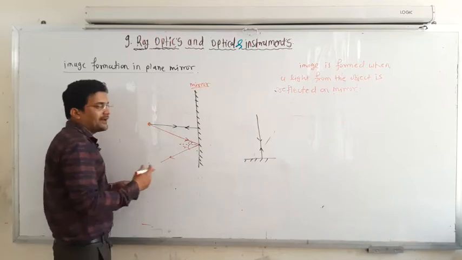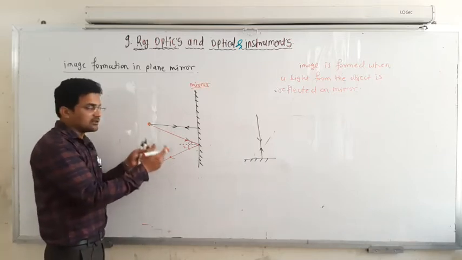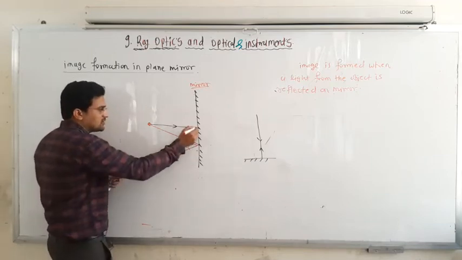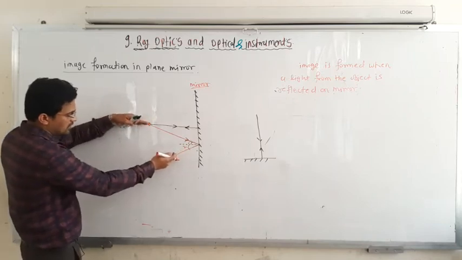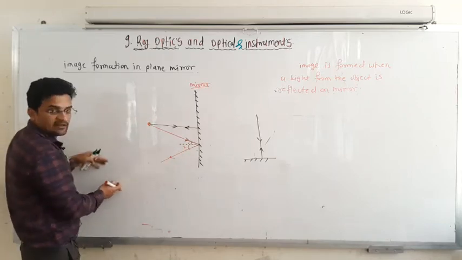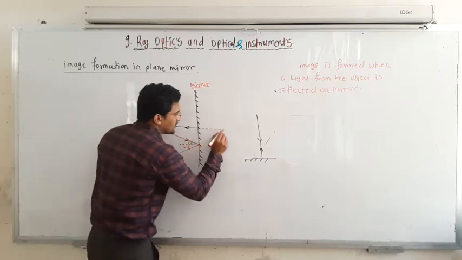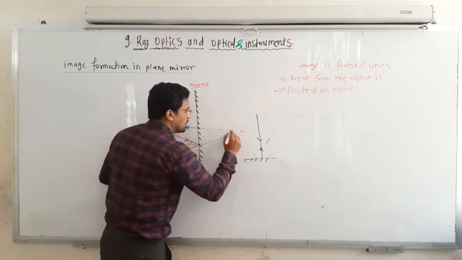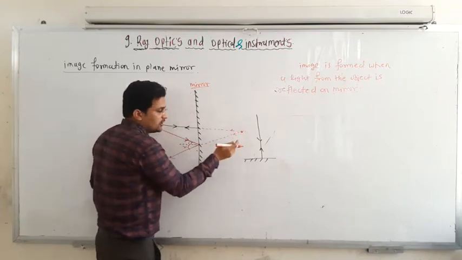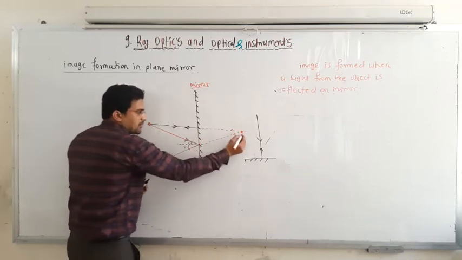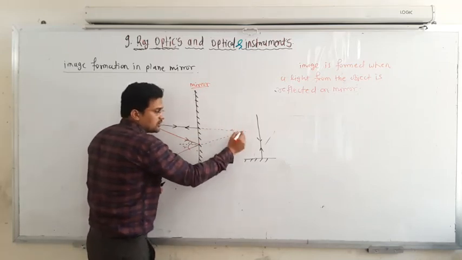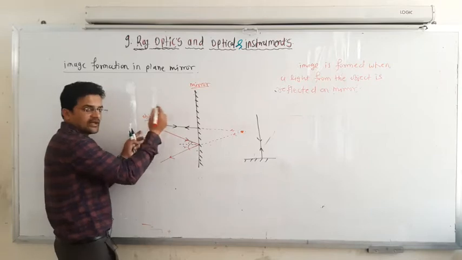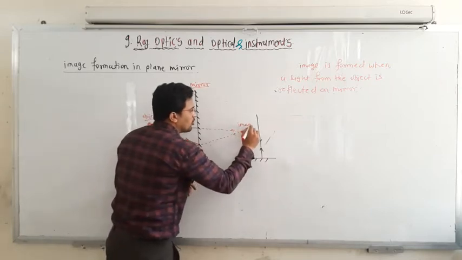To form an image, the rays after reflection should meet each other. But you can see this ray is traveling in this direction and this ray is reflecting in this direction, so they are traveling apart from each other and will not meet anywhere. But if you extend them inside the mirror, you can observe these rays appear to be coming from this point, though not actually. Hence this is the object, maybe a coin or anything, and this is the image of that object.